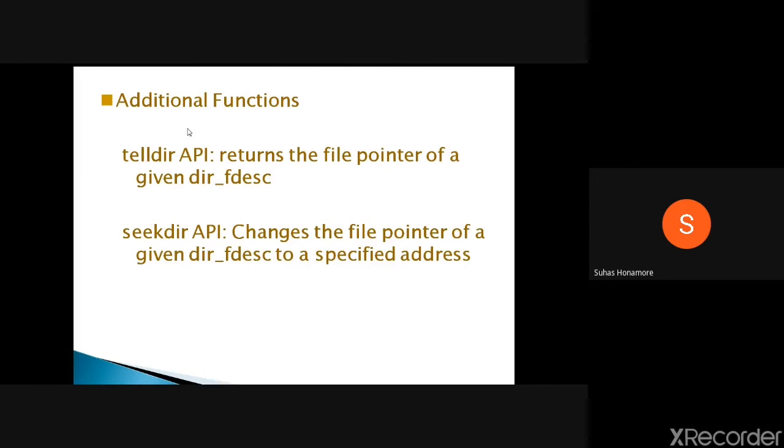Other than this, you have two more, that is telldir. It is nothing but the file pointer, where it is pointing now. It returns the file pointer of a given directory, where it is pointing now. Then seekdir: this is nothing but if you want to change to a specific address, from wherever the file pointer is pointing, you have set, current, or from the end of the file. From there you can seek, like whatever seek function was there for a file. Like that you can use it for directories.